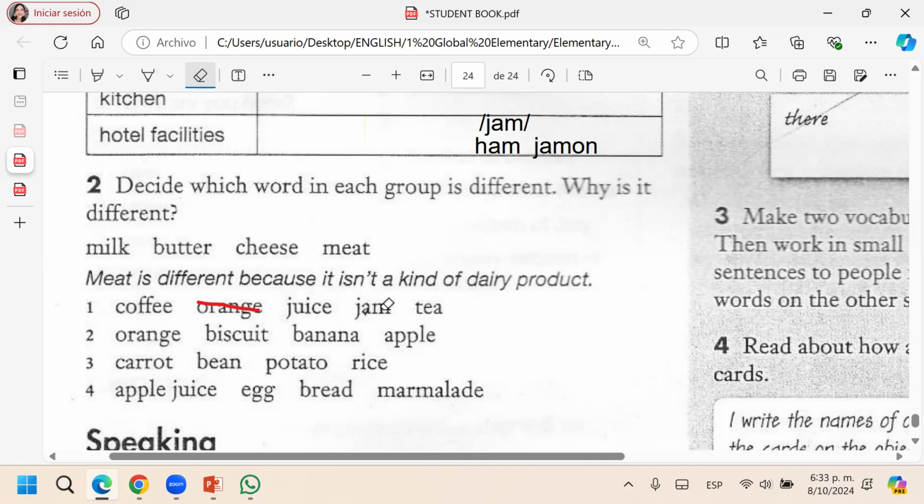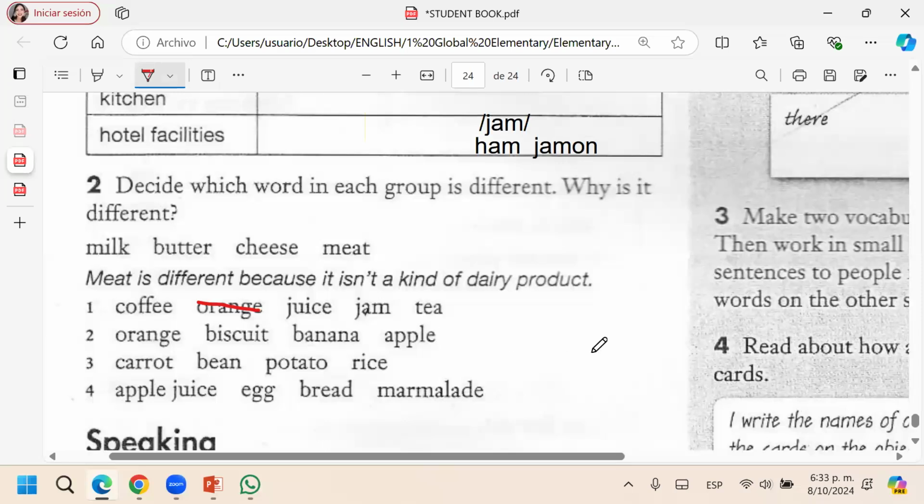Because orange is a fruit. Because orange is countable. Yes. Coffee, juice, jam, tea, they are not countable. That's the reason. Okay. Then we have orange. Again, banana, banana, apple.